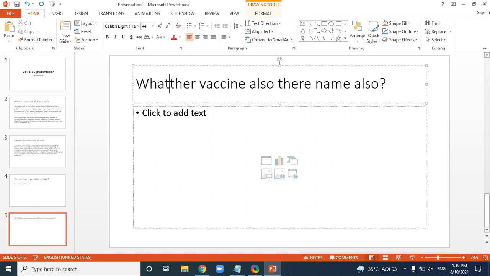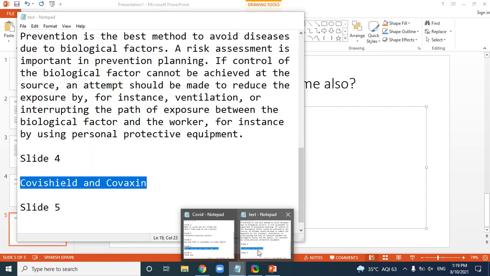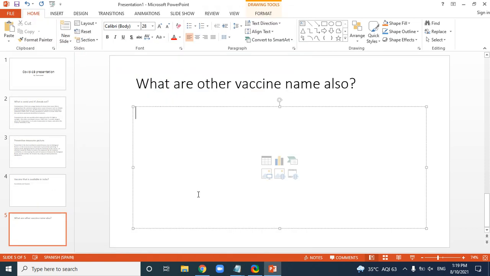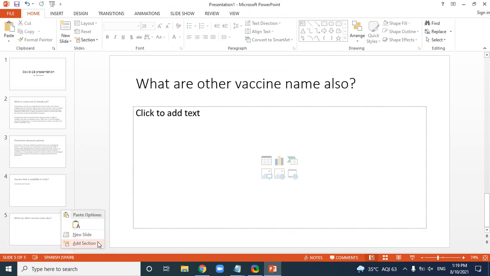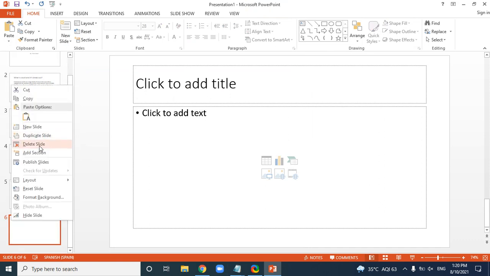What are other vaccine name also? Done. And this I'm going to erase again, and I'm going to copy the, so I'm not written anything, so let it be. And in next slide we are going to simply write thank you. So let me delete this slide first, friends, because I don't want this slide.